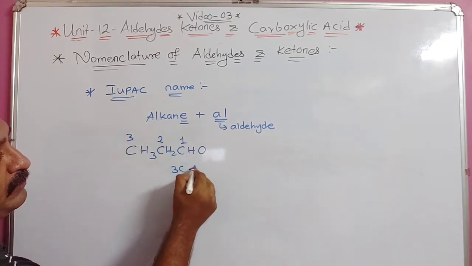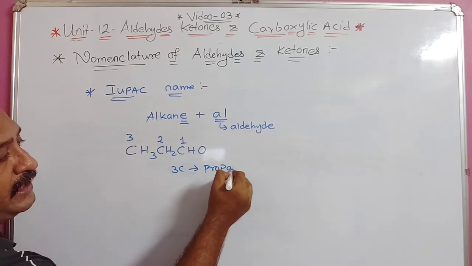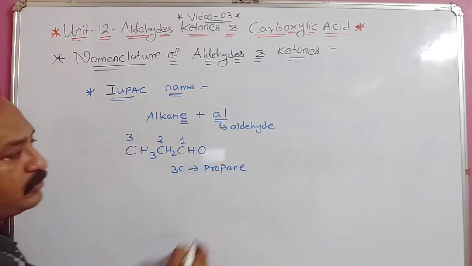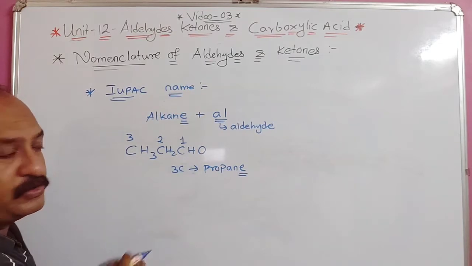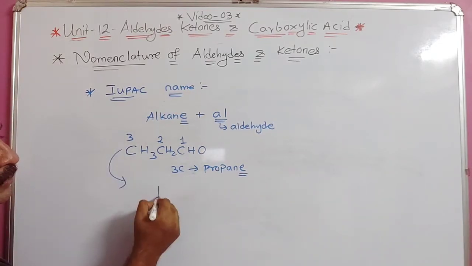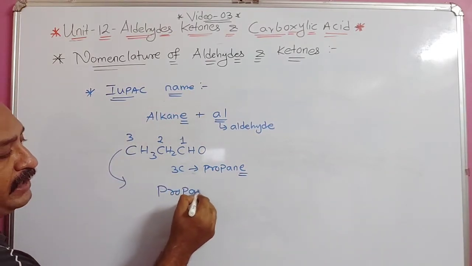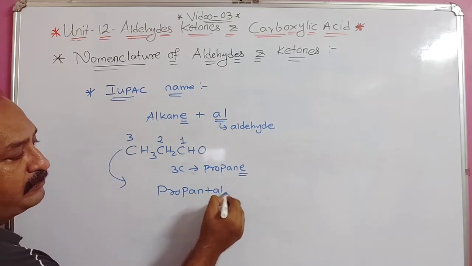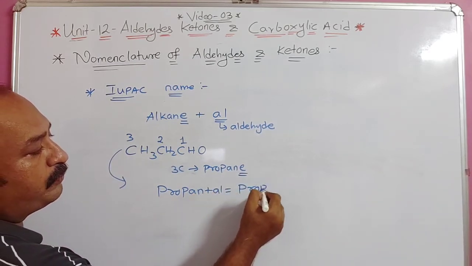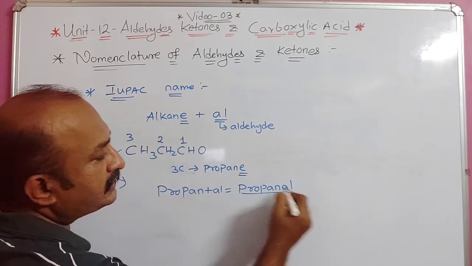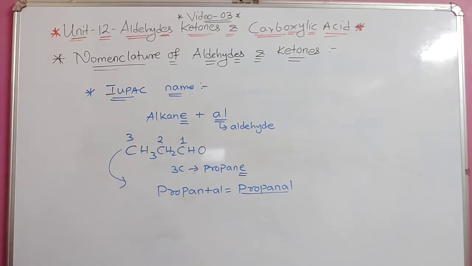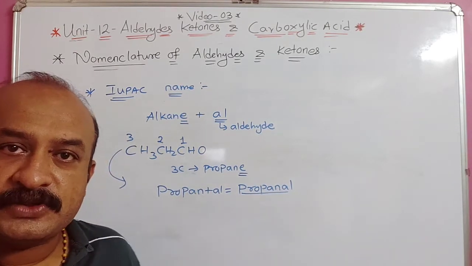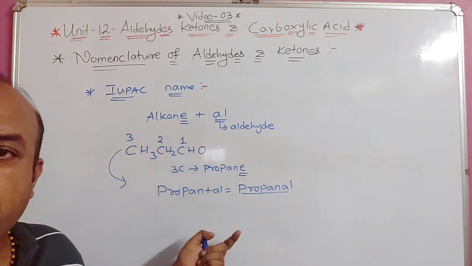We know 3 carbons means propane. Out of propane, E is removed. So what will be the name of this compound? Propane, E removed, plus Al, gives propanal. Propanal is the IUPAC name. Understood this part? So this was all about the IUPAC name.